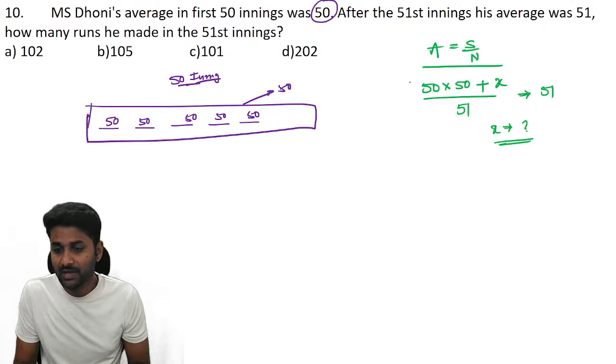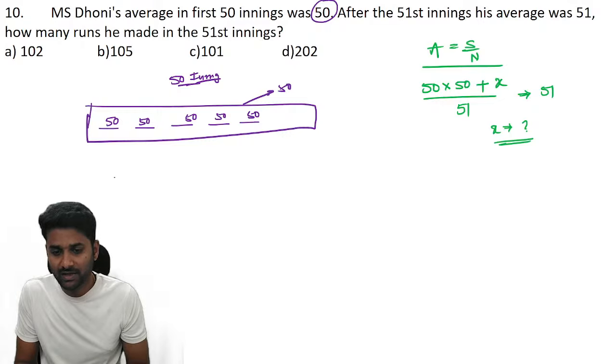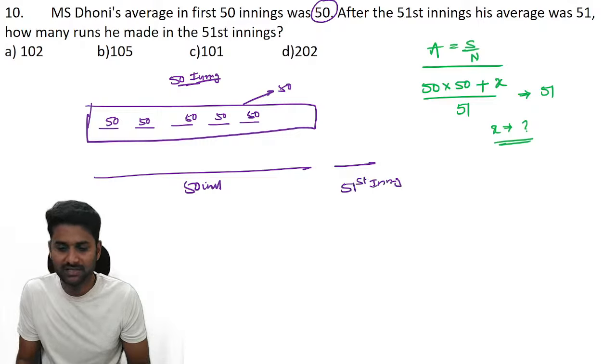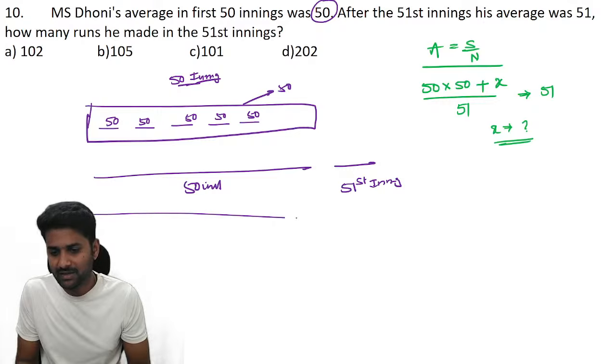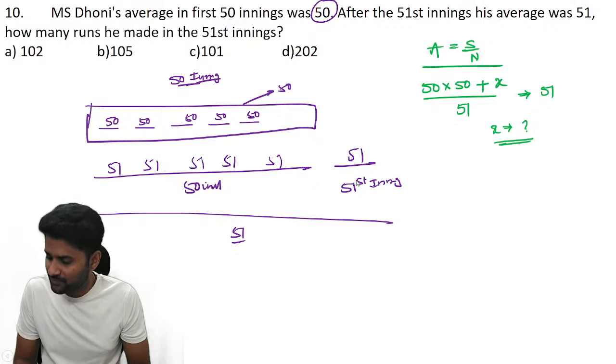And the next point, in 51 innings, again he calculated the average, then the overall average becomes 51. So again these are the 50 innings and this is the 51st innings, and we are just balancing the information, that's it. It means if each and every value is 51, then the overall average becomes 51.